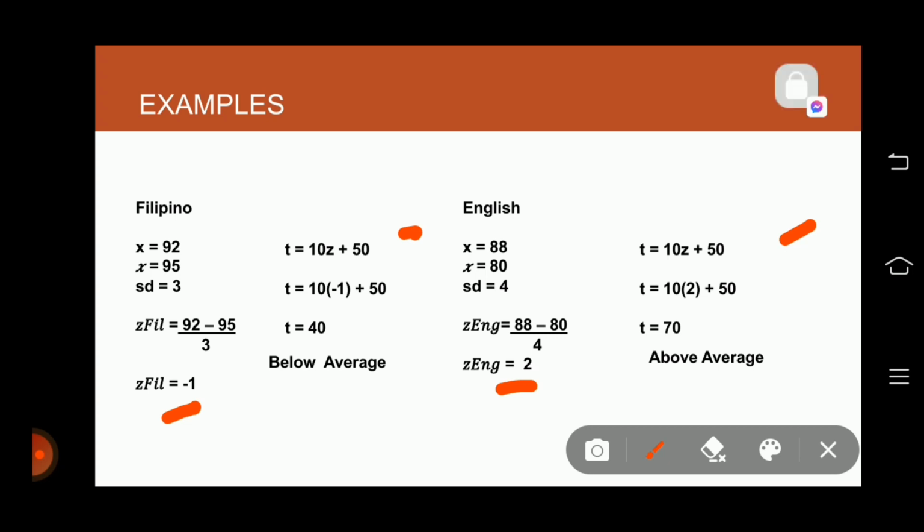It is below average. For English, we already used the formula. T equals 10 times 2 plus 50. So the t-score is 70.